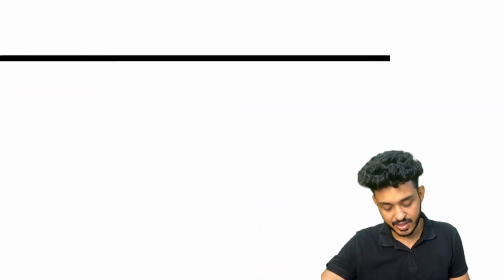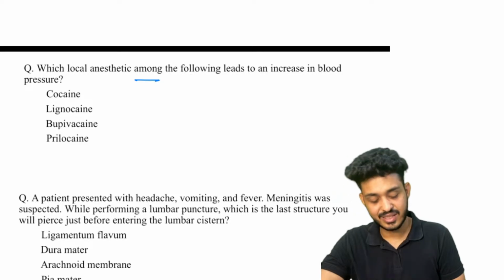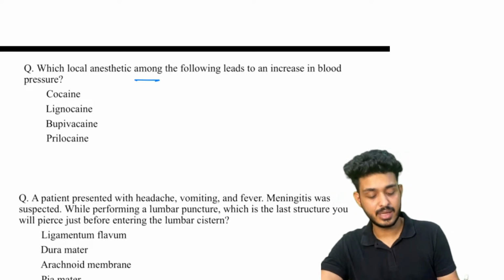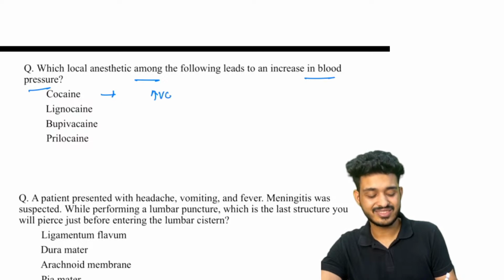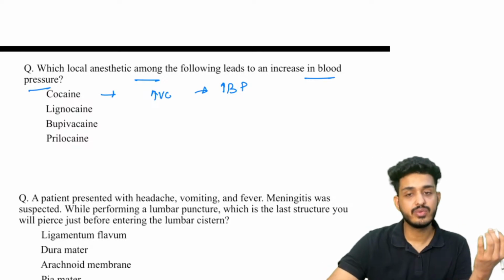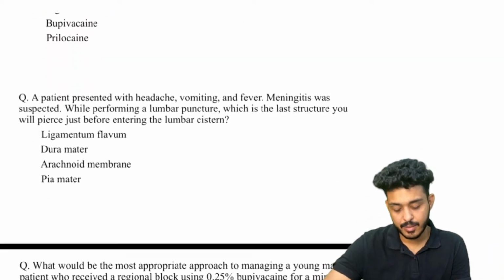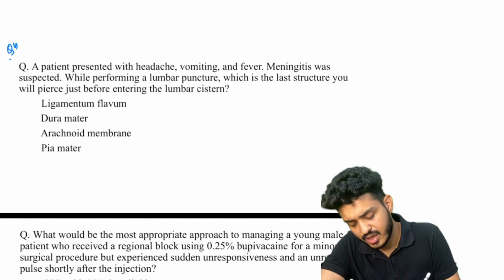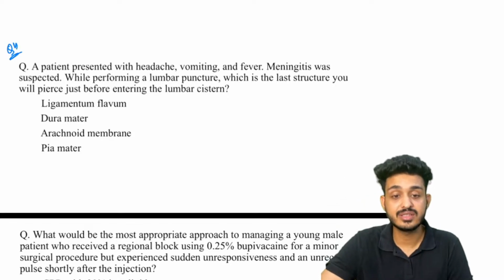Second question. Which local anesthetic among the following leads to an increase in blood pressure? I have already told you cocaine causes vasoconstriction, leading to an increase in BP. Cocaine will lead to vasoconstriction, leading to increase in BP. And this is the most famous question they are asking again and again. Try to answer this one.